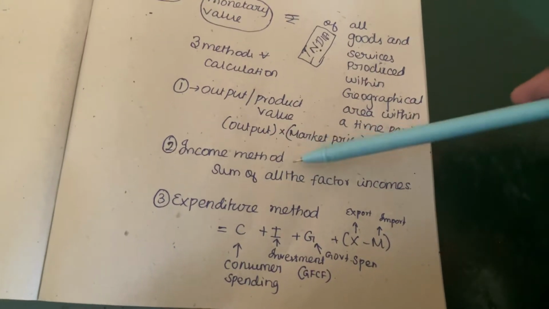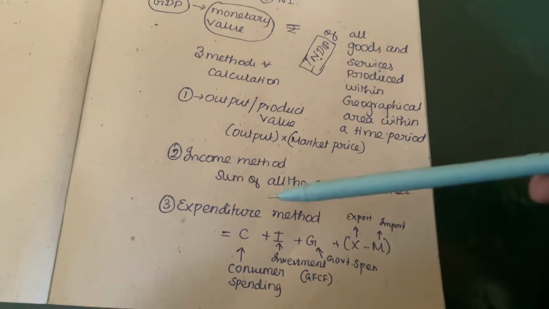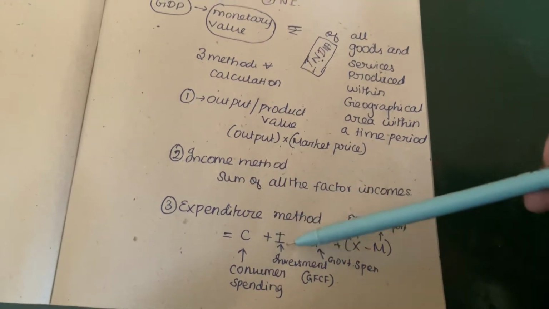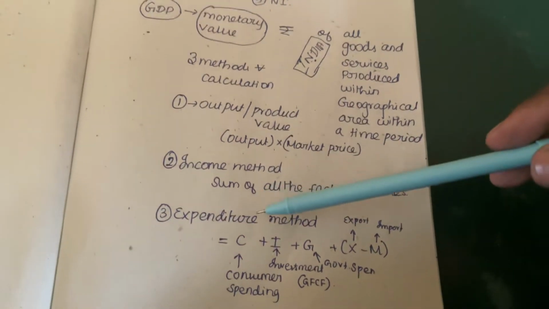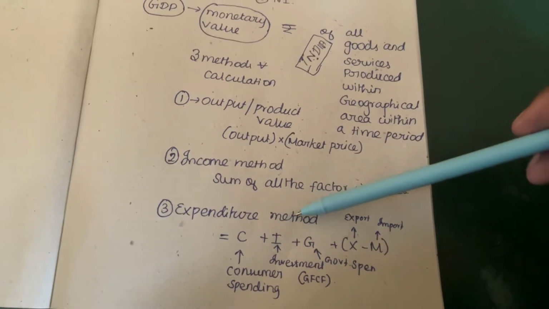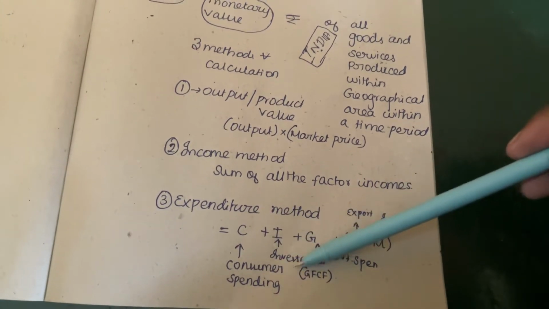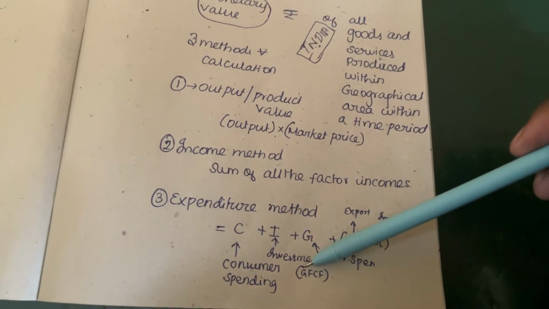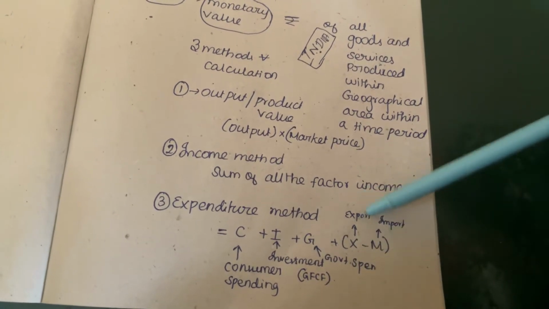Income method is the sum of all factor incomes. Expenditure method is equal to C plus I plus G plus X minus M. It is the sum of all expenditures made. C is consumer spending, I is investment, G is government spending, X minus M is export minus import. This is the expenditure method.